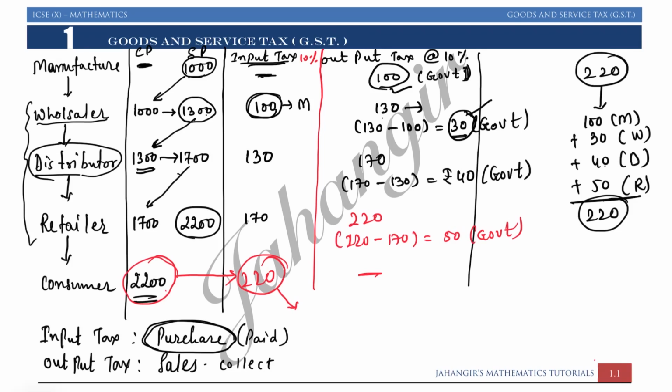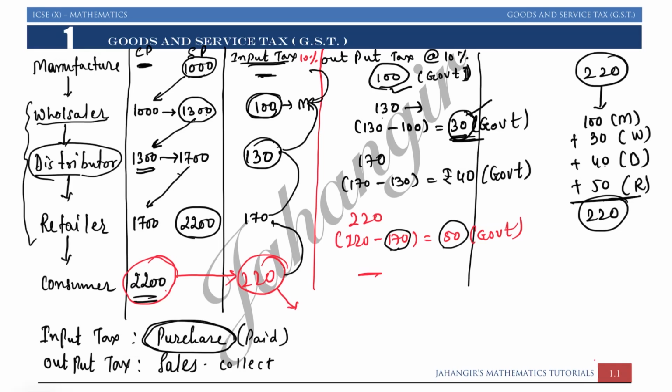See, 220 rupees is given to the retailer. So retailer had already paid 170 rupees. So he will keep 170, he will only pay 50. Same way retailer had given this 170 to distributor. Out of that, distributor had already paid 130 rupees and he will keep 130 and he will pay 40 extra. Same way distributor had given rupees 130 to wholesaler. So wholesaler had already paid 100 rupees, so he will keep 100 rupees with him from 130 and he will pay just 30 rupees to the government, and 100 जो wholesaler is giving to the manufacturer, that directly goes to the government because manufacturer had not paid any tax yet.